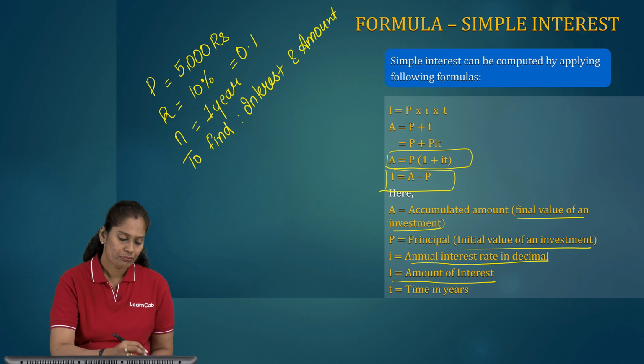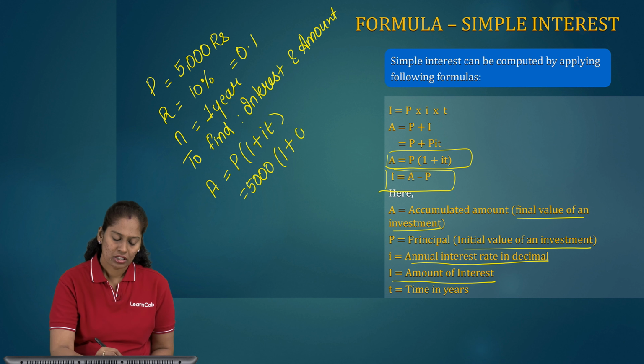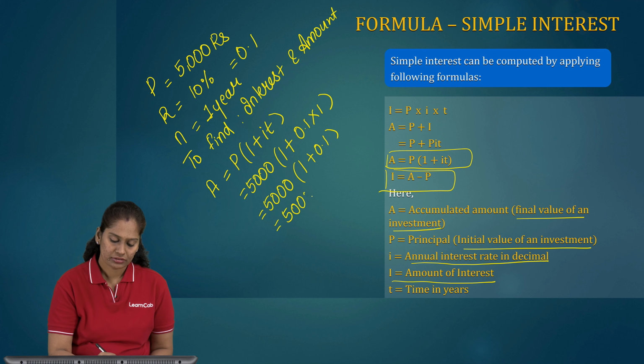So first I'll apply the formula A equal to P bracket 1 plus i t. So P is 5,000, 1 plus 0.1 into 1. So 5,000 bracket 1 plus 0.1. So 5,000 into 1.1.